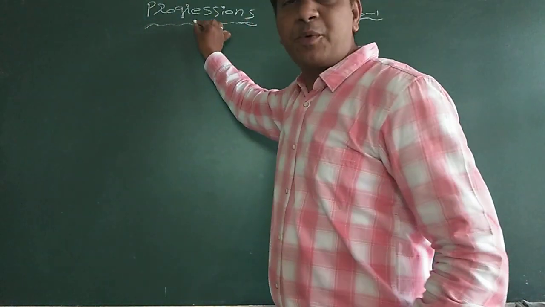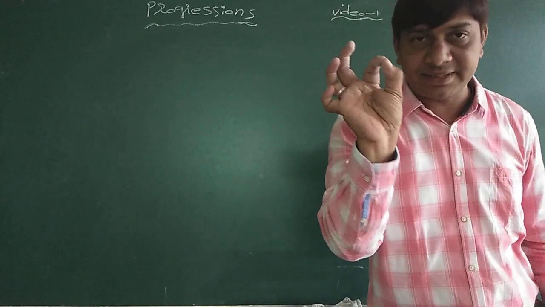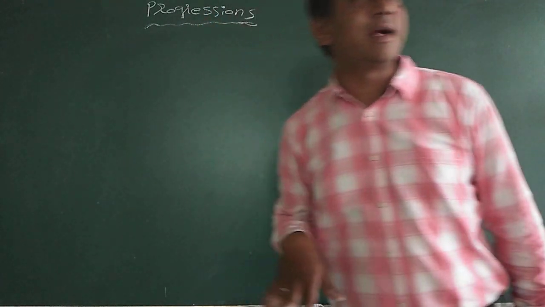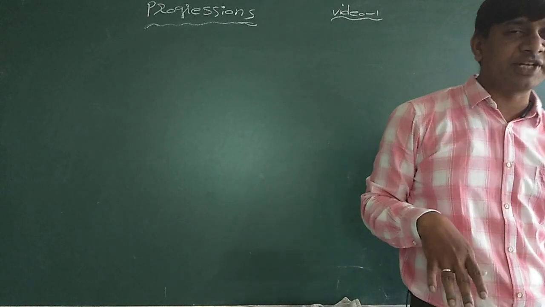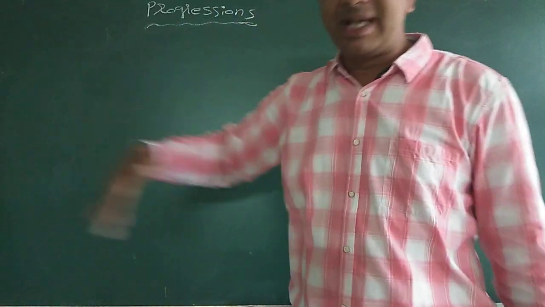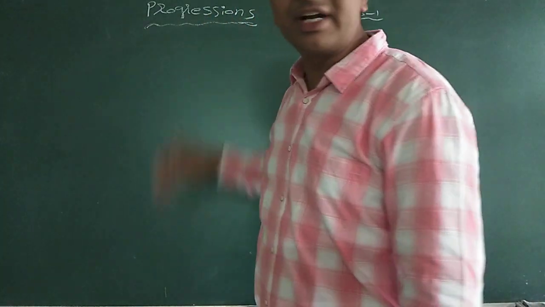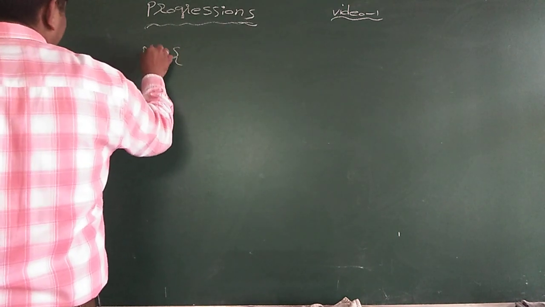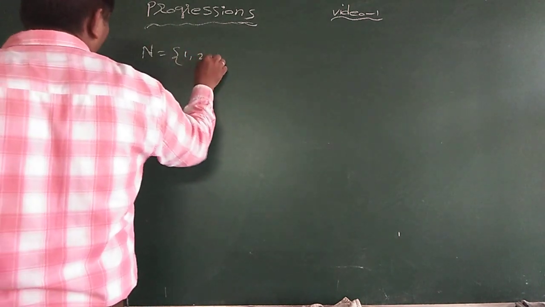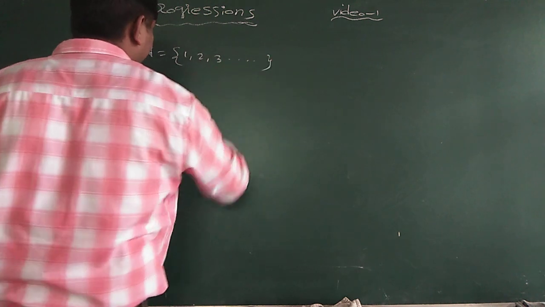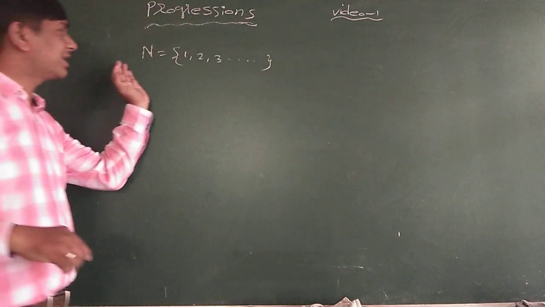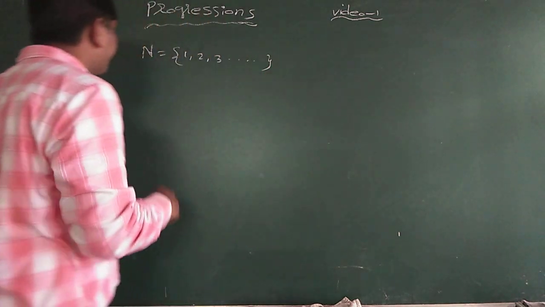The study of progressions in mathematics started with the study of natural numbers. What are natural numbers? The set of natural numbers is denoted by N is equal to 1, 2, 3 and so on. These are the natural numbers.